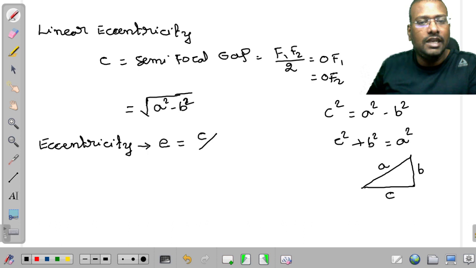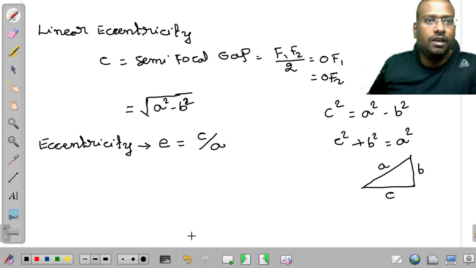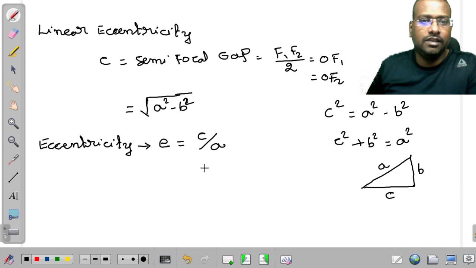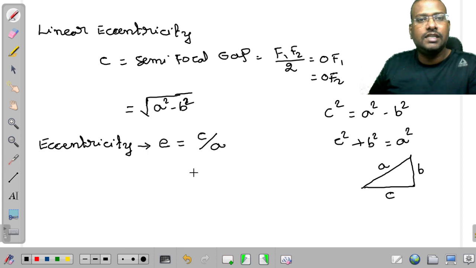Linear eccentricity divided by the semi-major axis is considered as the eccentricity. That is, the semi-focal gap divided by the semi-vertex gap is the eccentricity. You have to remember this.